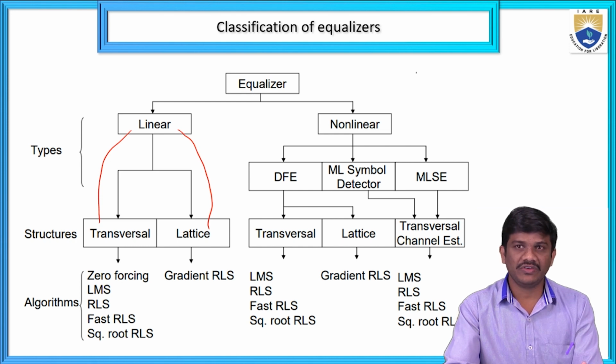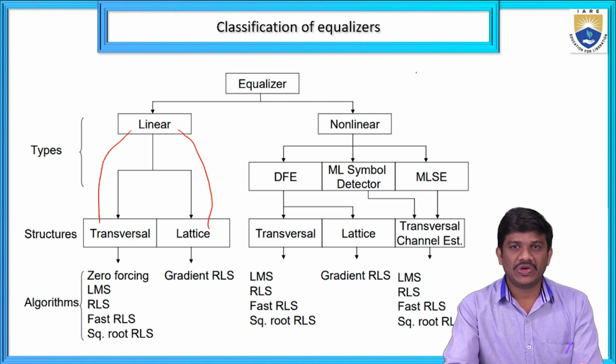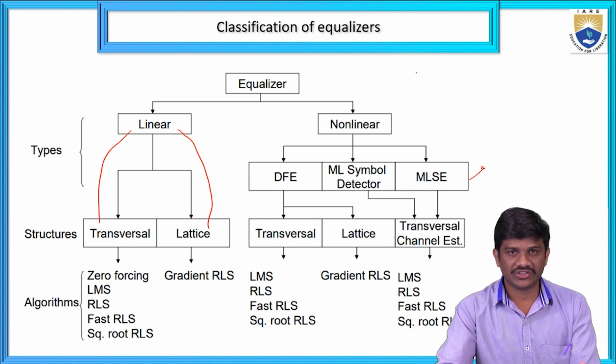Coming to non-linear, we have three types of non-linear equalization methods. One is decision feedback equalization, second is maximum likelihood symbol detector, and third one is maximum likelihood sequence estimator.